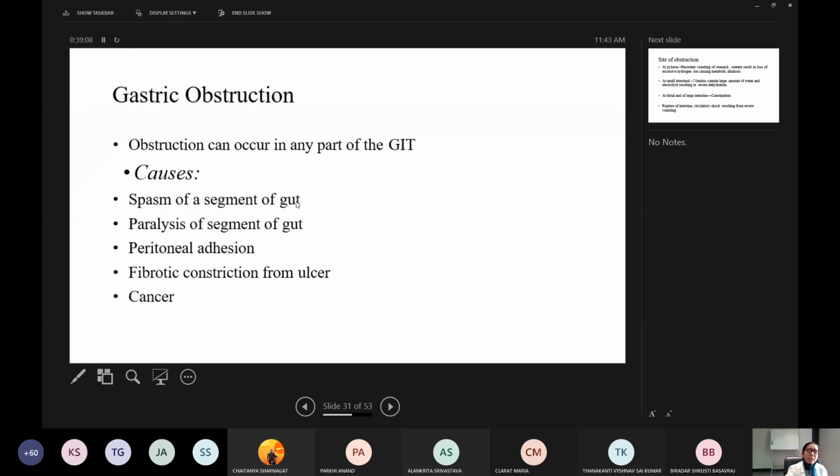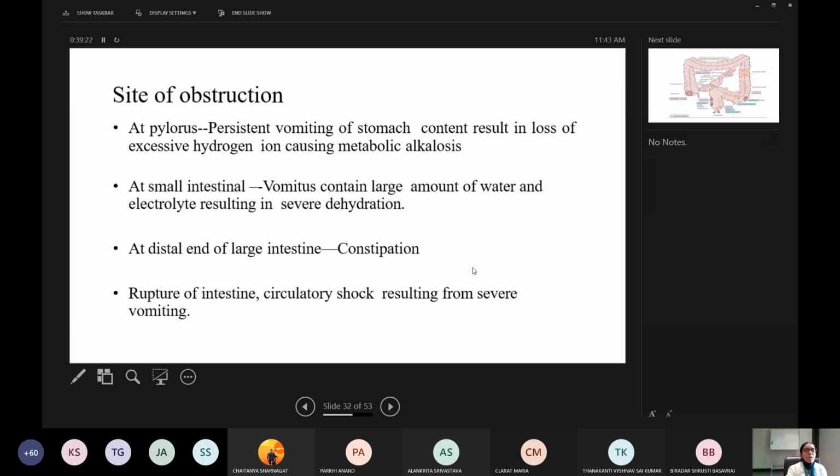Spasm of some part of the GI tract may occur, paralysis of a segment may occur, peritoneal adhesion may occur, and fibrotic constriction may cause obstruction of the GI tract.